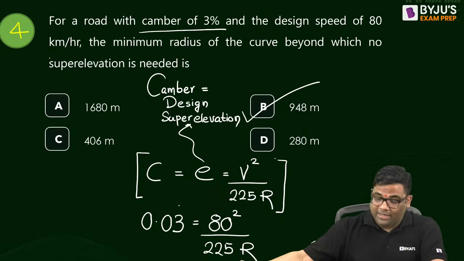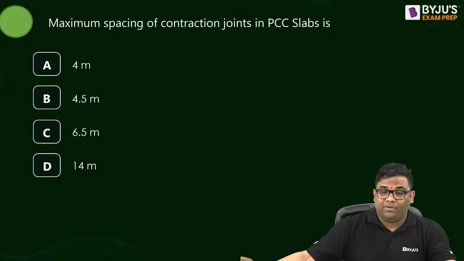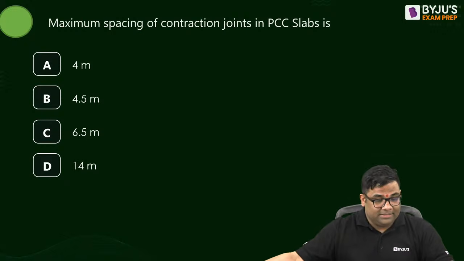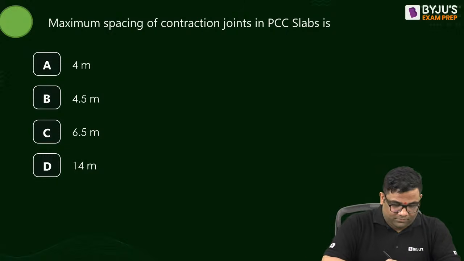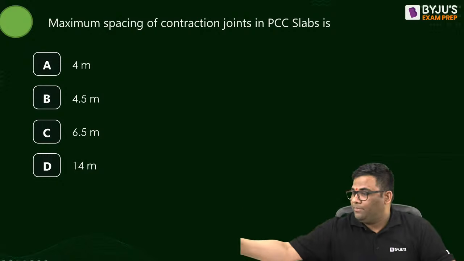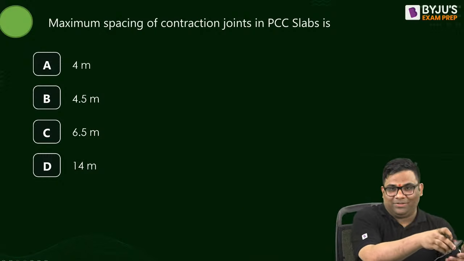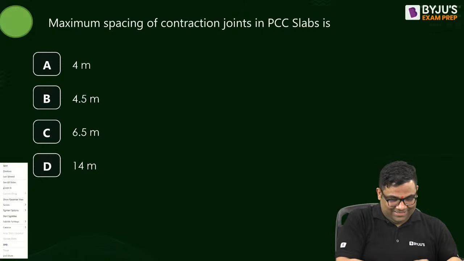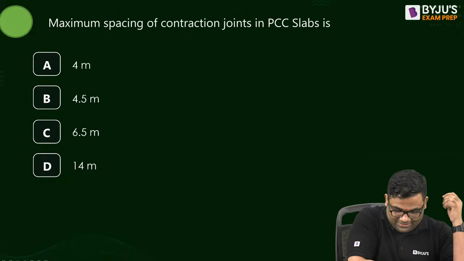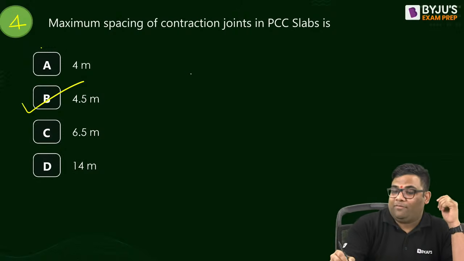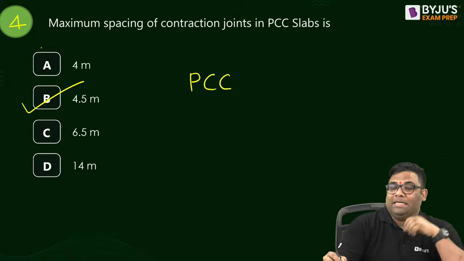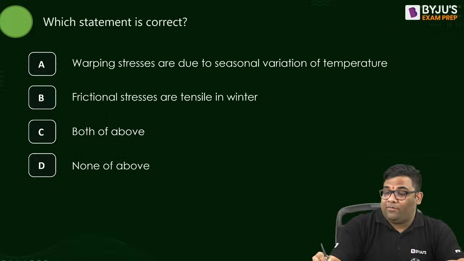Next question. Question number 4, straightforward. Please answer this. The answer is 4.5. For PCC, the maximum spacing of joints is 4.5 meters.